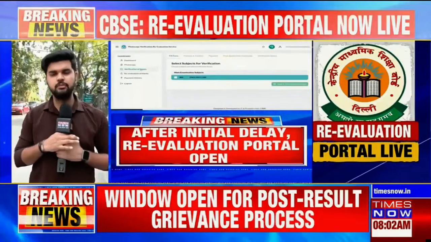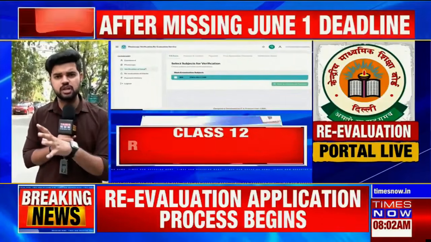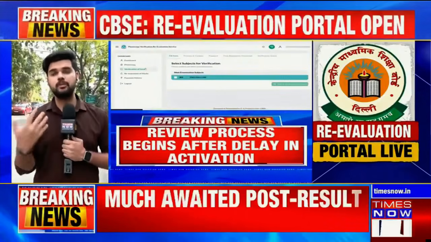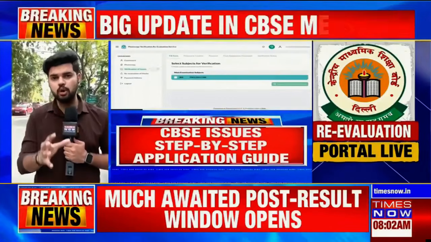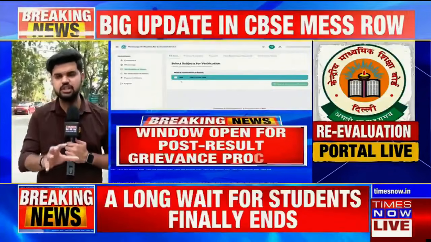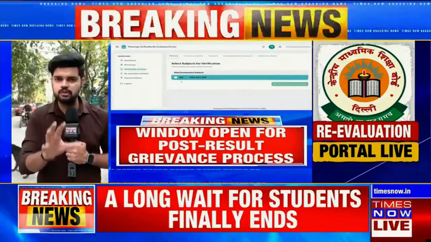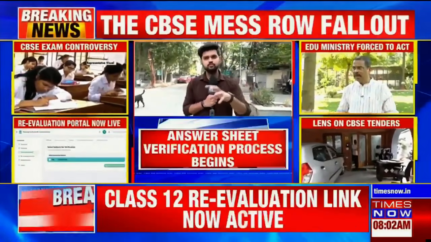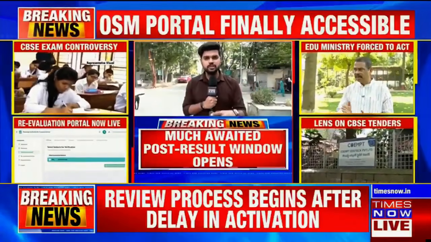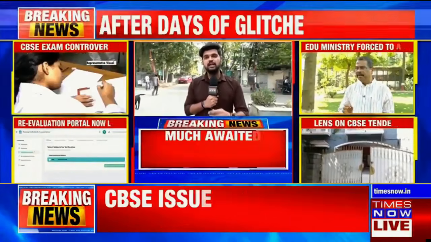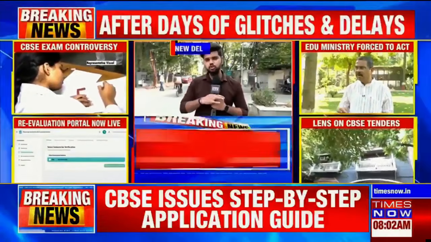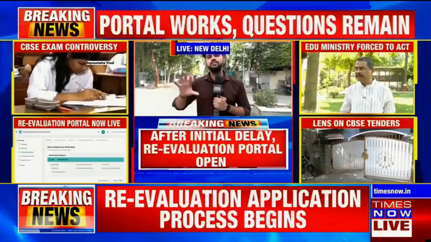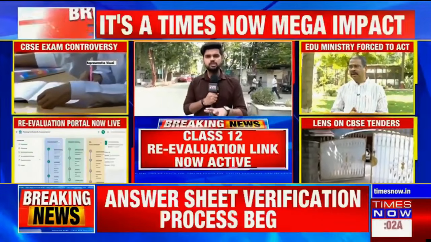Yesterday, what the sources informed us was that CBSE didn't want to leave any stone unturned and wanted to make sure that the system is 100% robust, because there will be a lot of applications coming in, and a lot of traffic. So to avoid the crashing of the website, the portal, CBSE took an extra 24 hours. While it was supposed to go online yesterday, on the 1st of June itself, we've seen through the entire day how this particular portal was inaccessible. The user interface was something the CBSE was really concerned about, and that is why the technical and logistics teams were making sure that there are no loopholes.